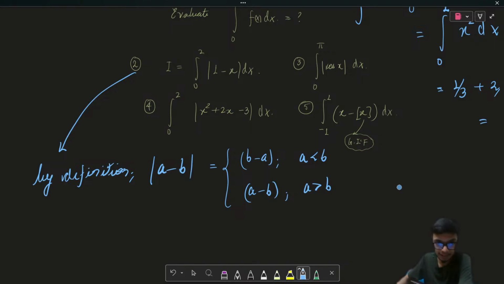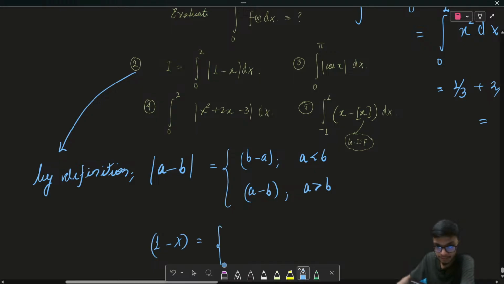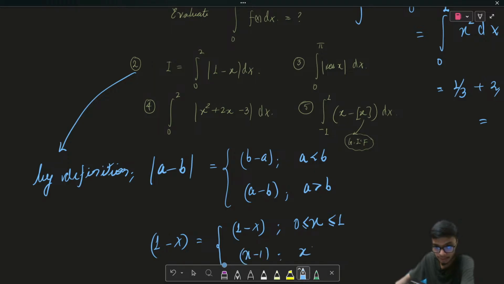So if I keep this in mind, then I can write 1 minus x simply as 1 minus x when x is less than or equal to 1, and since our limit starts from 0 to 2, I can put it over here from 0 to 1. And when it is from 1 to 2, it will be simply x minus 1.